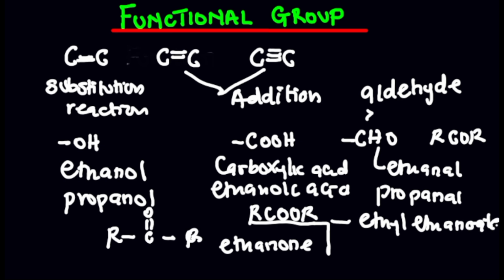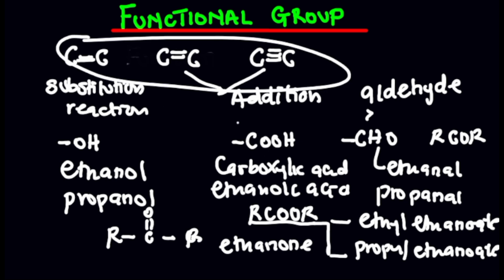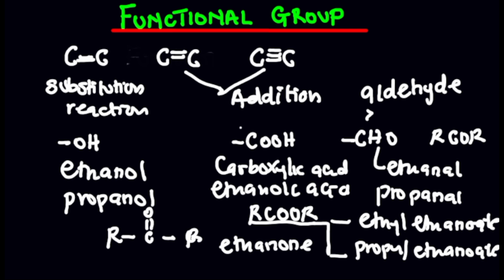Right, ethyl ethanoate, and let me simply say propyl ethanoate. So that is an example of an ester that we have. This functional group is classified based on the presence of oxygen, while the ones you're seeing here are classified based on the presence of a double bond and not a triple bond. They are classified based on the bond, while these ones are classified based on oxygen-containing groups.